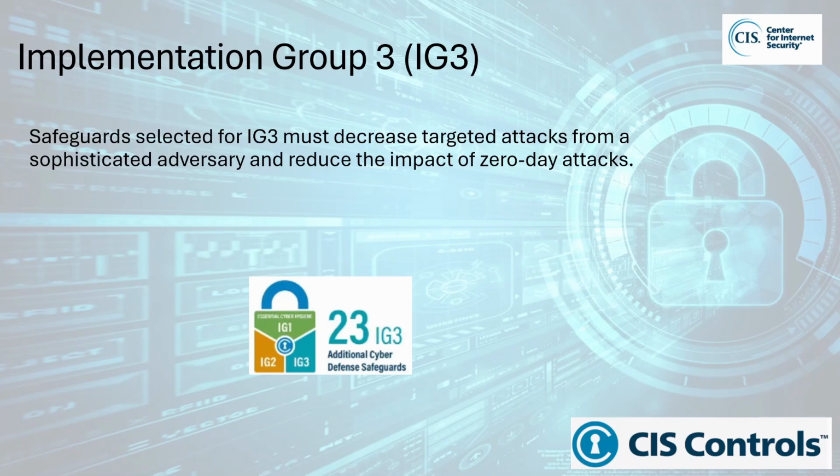Again, as mentioned in the previous slide, my opinion is IG3 may apply to organizations of any size, and assessment of the safeguards needs to be undertaken to determine if they are valid and can be implemented. There are 23 safeguards in IG3 spread across the CIS controls. We'll learn about IG3 safeguards in later lessons. Next, we'll learn about the CIS Community Defense Model.